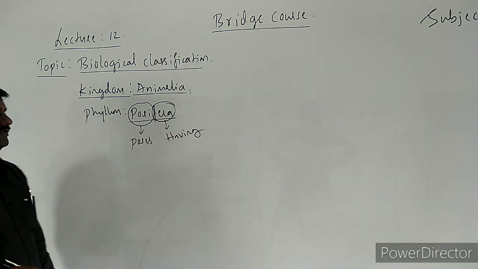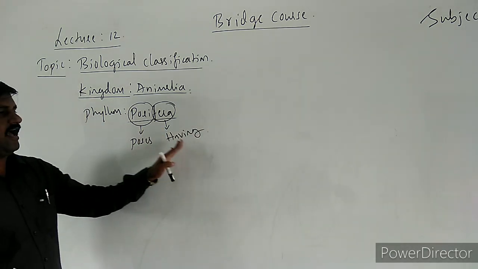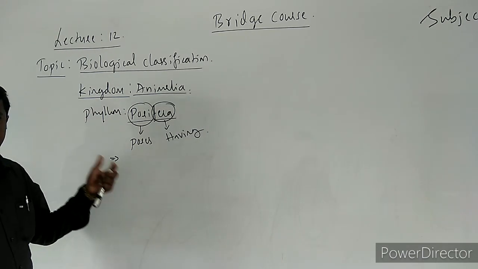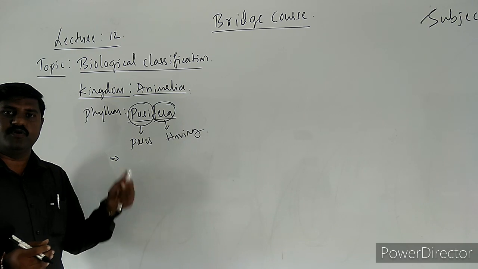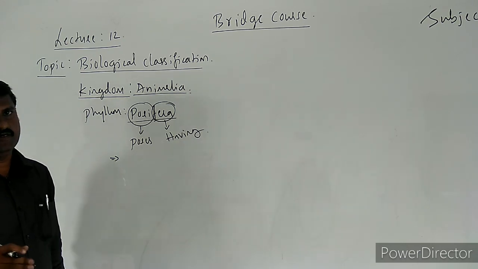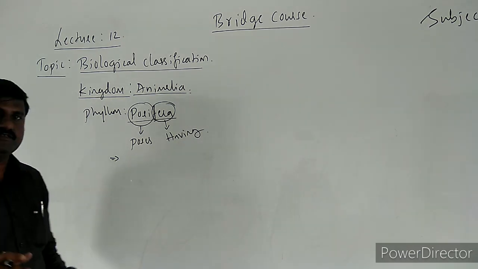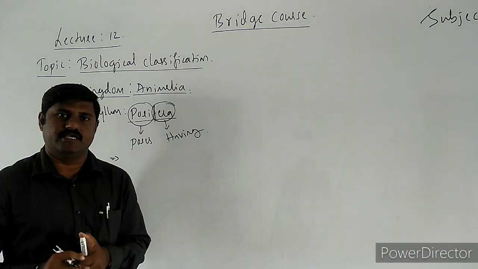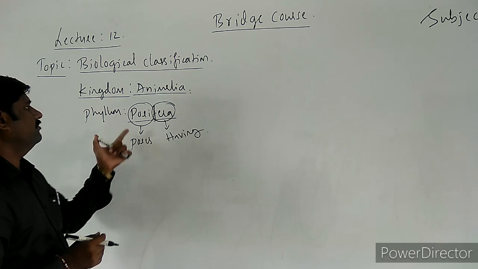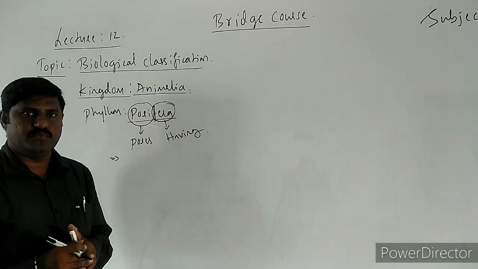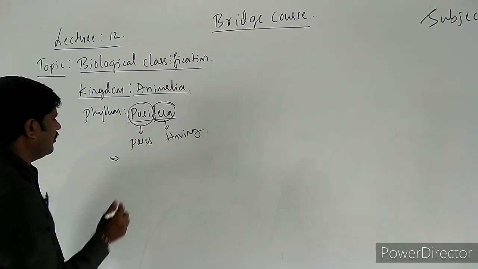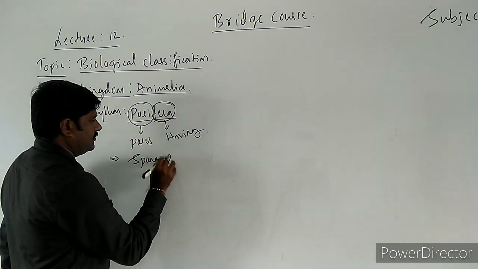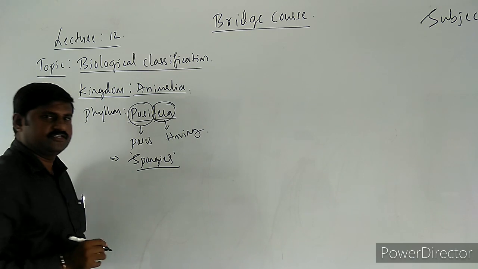These are animals which have pores. It means these animals have a large number of pores on the body, right? Such animals are commonly known as Poriferans, and these are commonly known as sponges.